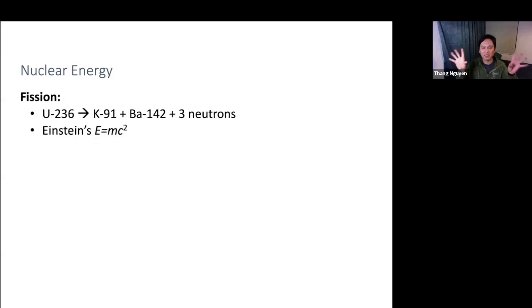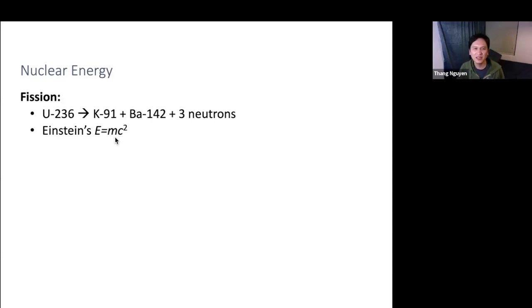And if you add up the masses on both sides, the reactant at the beginning versus the products at the end, it turns out the masses in general are equal. But if you add up the masses to the smaller decimals, they actually do not exactly equal each other. So there's a tiny mass discrepancy. And that tiny mass discrepancy is what gives us the energy, because of Einstein's famous equation E equals mc squared. E here stands for energy. So the energy is equal to mass, m, times the speed of light squared.